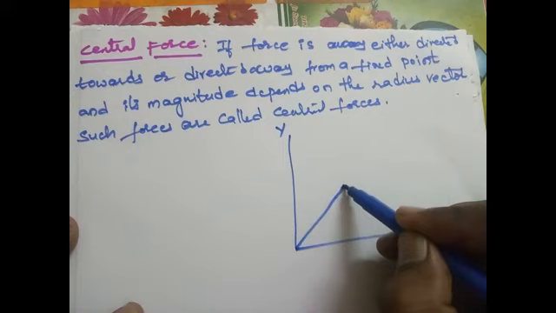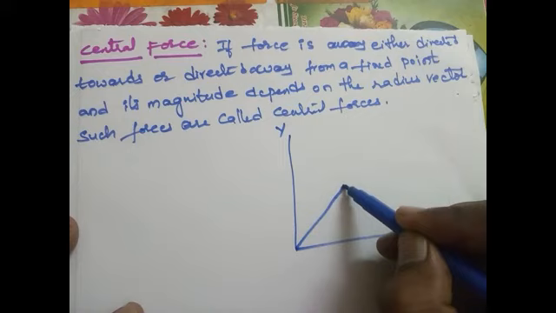If we remove the proportionality sign, we get F equals capital G, capital M, small m by r square, where capital G is called the universal gravitational constant.